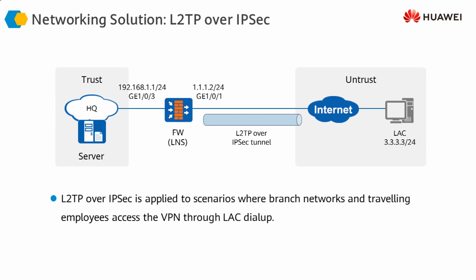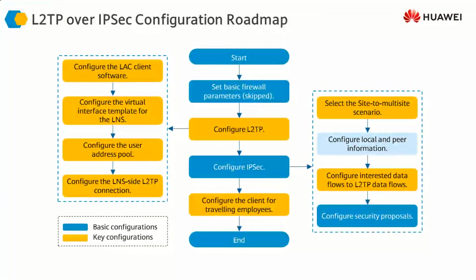So this communication needs to be secured between these two devices, and in order to do that, we need to follow these steps. First of all, we do the basic firewall configuration, then we configure L2TP, we configure the LAC client software, and we configure the virtual interface template for the LNS, the L2TP network server, which is our firewall.